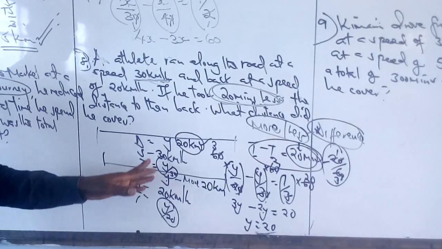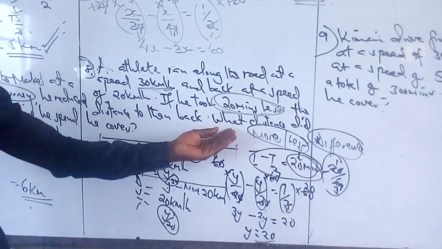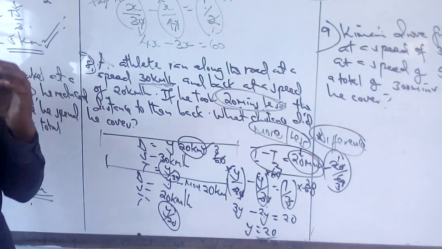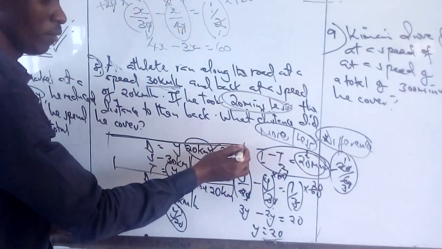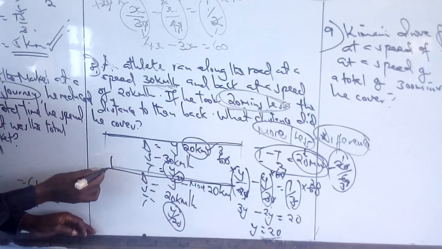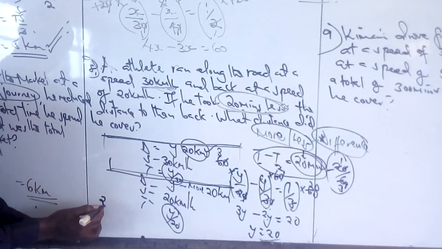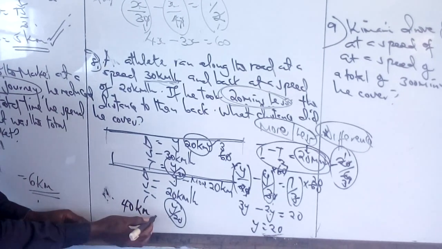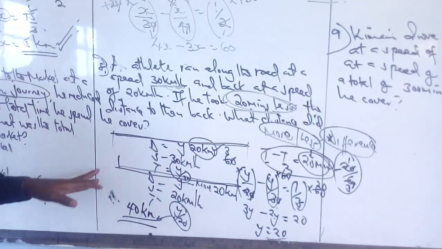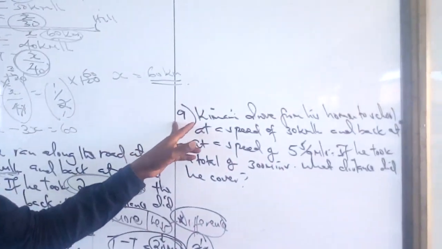Come back to the question, which is asking what distance did he cover. Now the distance which he covered is 20 kilometers and again 20 kilometers. So 20 kilometers plus 20 kilometers will give us a total of 40 kilometers. So he covered 40 kilometers. Very fast, we are taking our last equation.